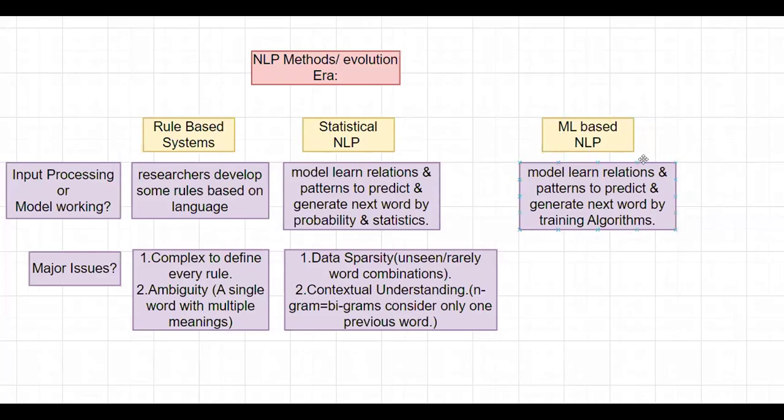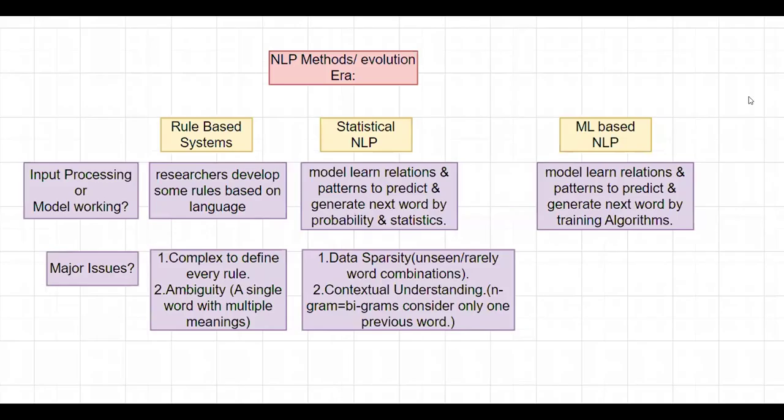If we are using this ML based NLP model for natural language processing, then new techniques are introduced, that is text classification models like logistic regression, Naive Bayes algorithm or SVM algorithm, that is support vector machine algorithms.